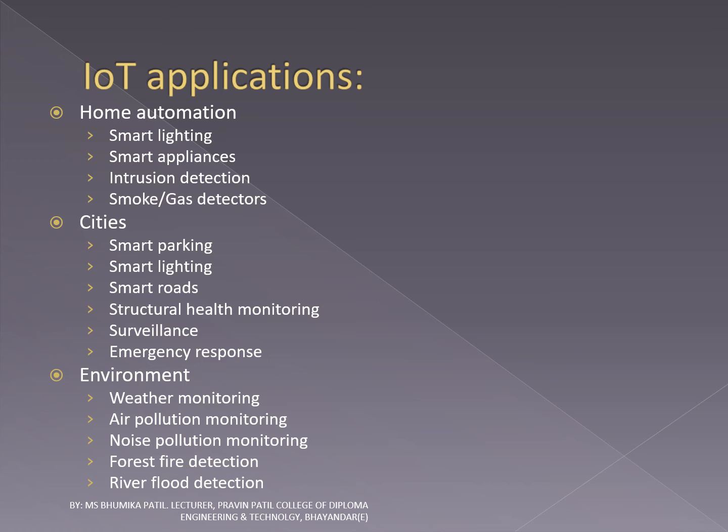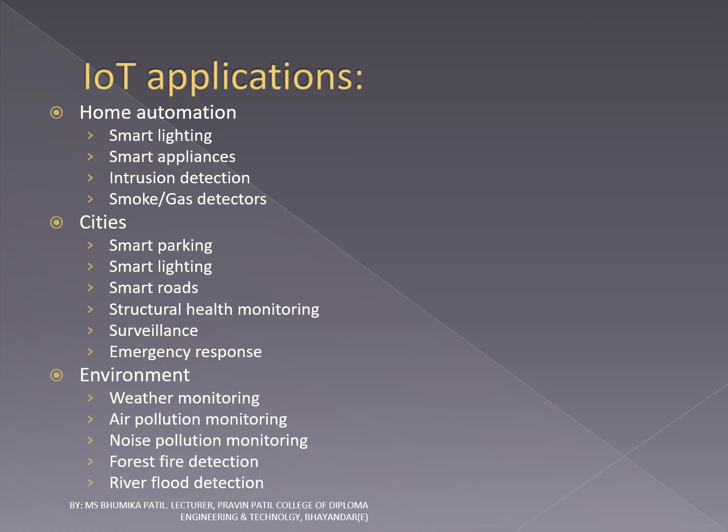Intrusion detection uses security cameras and sensors to detect intrusion and raise alerts. Alerts can be in the form of SMS or email sent to the user. Smoke or gas detectors are installed in homes and buildings to detect smoke, which is typically an early sign of fire. Alerts raised by smoke detectors can be in the form of signals to the fire alarm system. Gas detectors can detect the presence of harmful gases such as CO, LPG, etc.